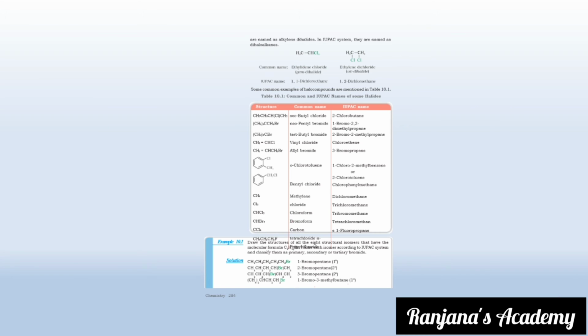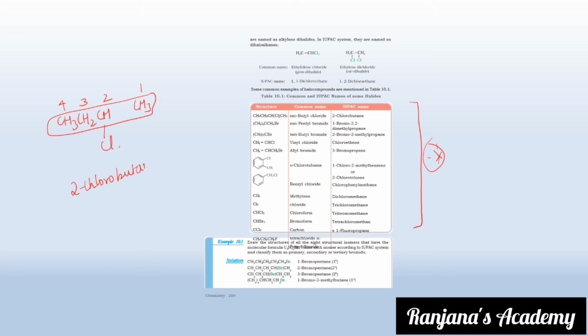Now let us see the nomenclature of a few compounds mentioned in our textbooks. We have to be thorough with the examples given in textbooks. Now let us see CH3CH2CHClCH3. The Cl is attached to this carbon, so the naming has to go in the opposite direction, starting from here. So it is 2-chlorobutane. Why butane? You have 4 carbon atoms in it. Understood? Likewise, we'll be naming each of those. How to name the common names is what I'm going to teach specifically, because IUPAC names you have already learned in your class 11.